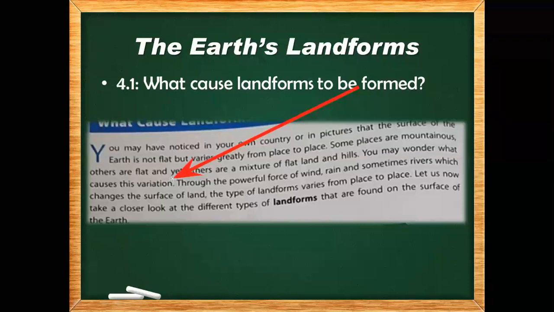You may think about how these things form, how the land forms in this way and causes this variation. The word variation means changes. How is this change in the earth done, how is it formed, which thing caused this change, which thing caused this variation in the earth? Okay, so